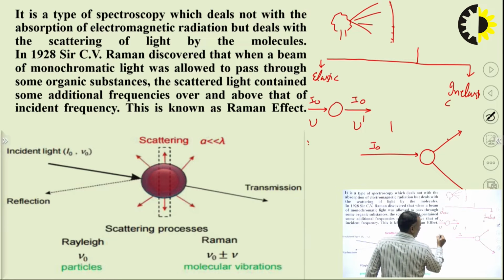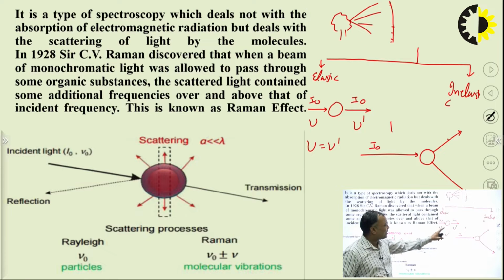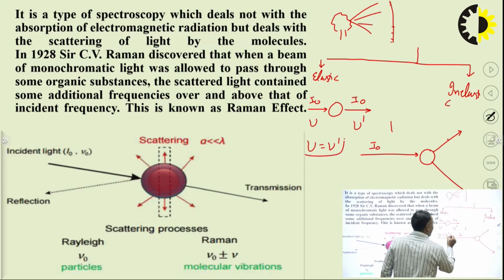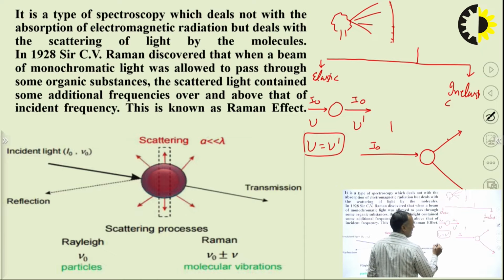So mu is equal to mu dash, meaning there is no change in the intensity or in the frequency of the scattered light. So this type of scattering is called Rayleigh scattering.